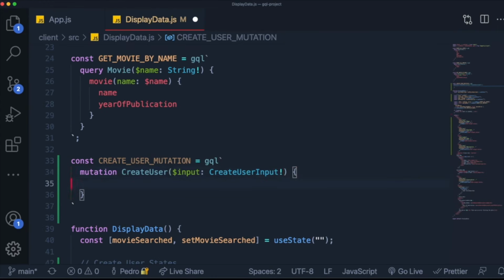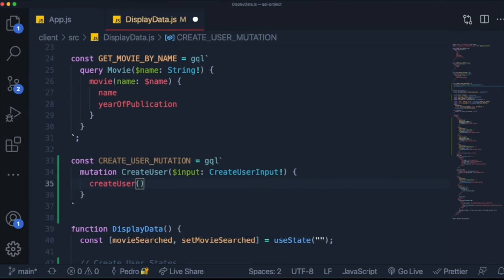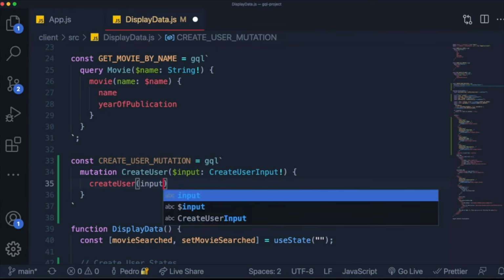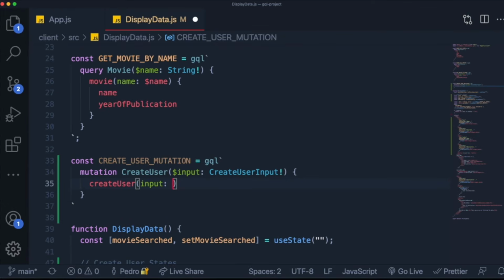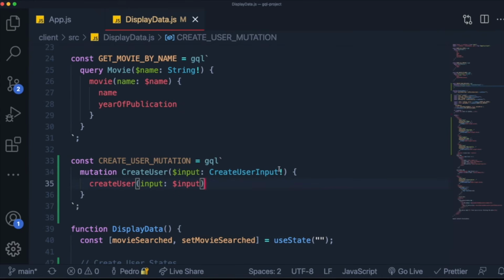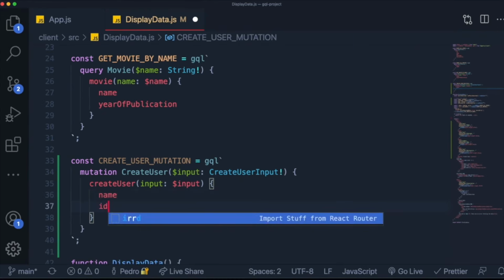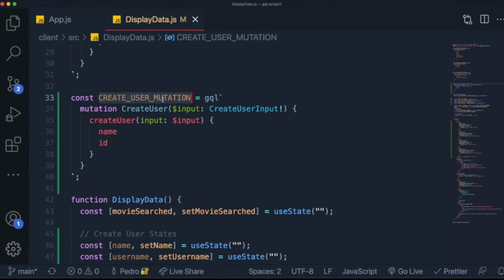And then instead of this, we want to again say that the mutation we want to call is for the field called createUser, which is the field that we want inside of our Mutation type. And then we set the input, which is the actual variable that this mutation takes in, equal to the variable that we pass as an argument to this mutation. So we say input like this. And then this over here should return a user, right? Because that's what we determined. And let's just grab the name of the user, maybe the ID as well. And let's test to see if this is working.